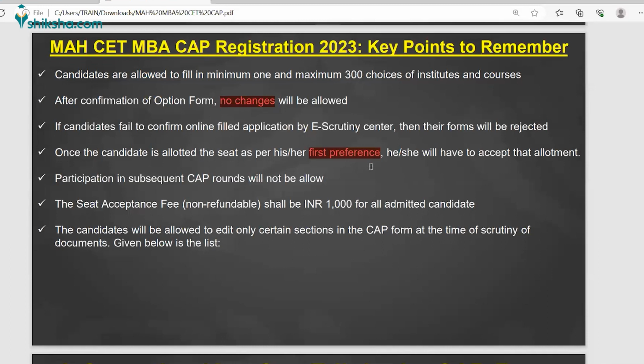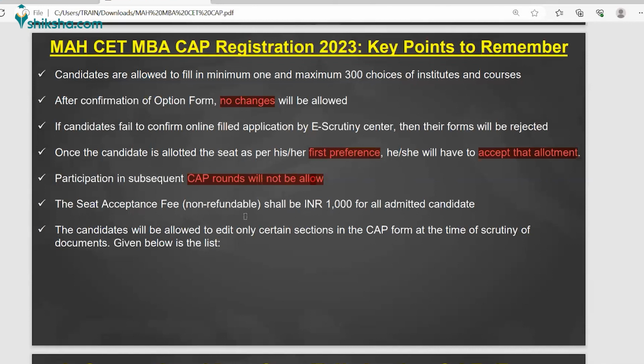So the seats will be allotted to you. You have to accept that allotment. If you are not accepting the allotted seat, the seat will be passed on to the other candidate, right? So you have to act quickly. Participation in the subsequent CAP round will not be allowed. So once you have participated, further rounds will not be there for you. You will participate in only one round, right?